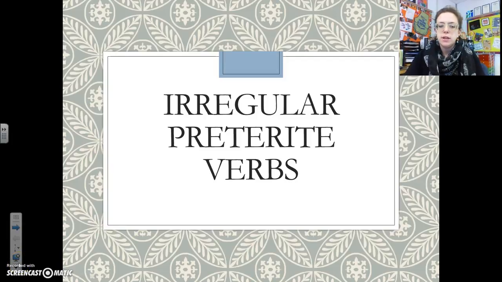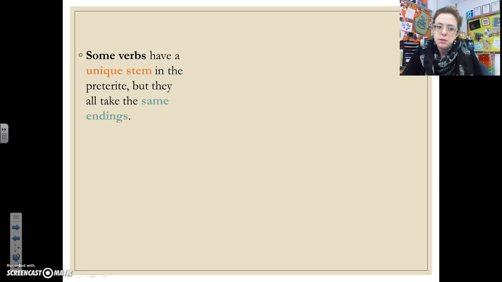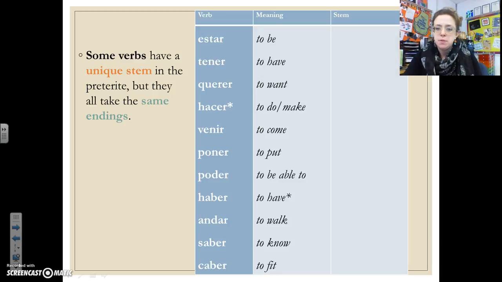Today's lesson is over irregular preterite verbs, or los verbos irregulares en el pretérito. So some verbs have a unique stem in the preterite, but they take the same endings. Okay? So all of these verbs have a unique stem in the preterite, and they're going to take specific endings. So estar means to be.